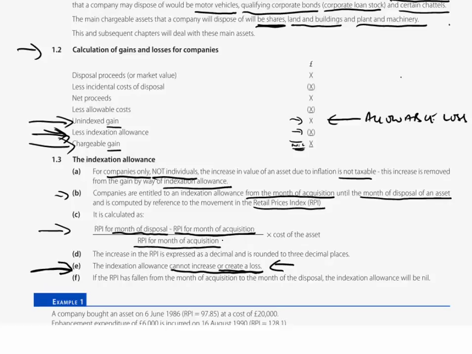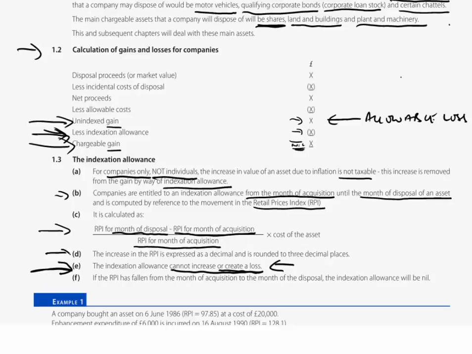So we want the increase in the RPI over what the RPI was when we bought. It's a sort of RPI now minus what it was, over what it was. Now minus was over was, if you want to put it in very basic terms. So work out the increase in the RPI over what it was when bought.